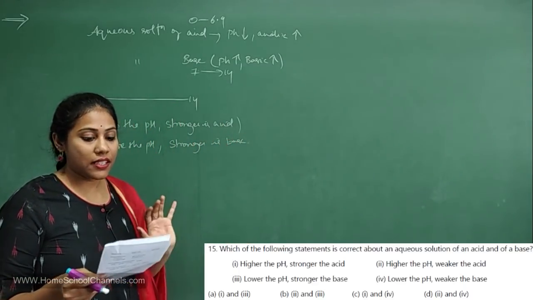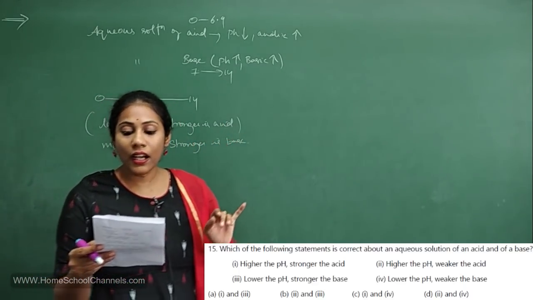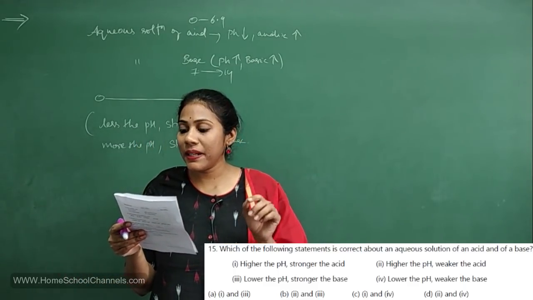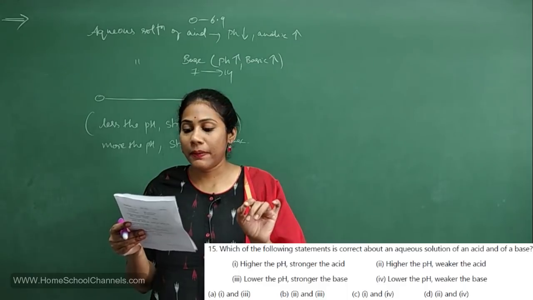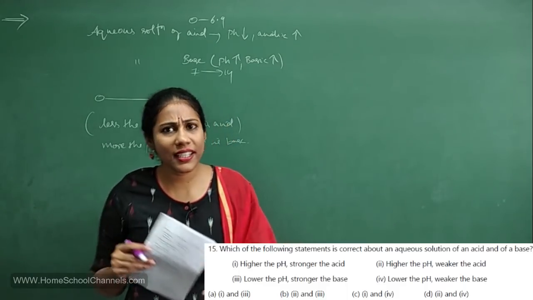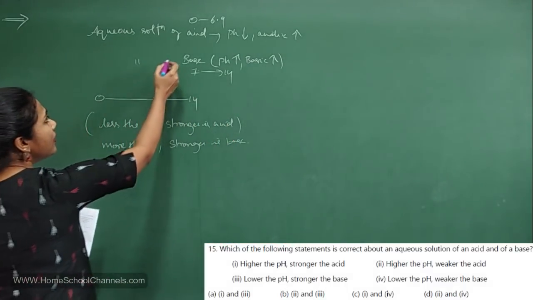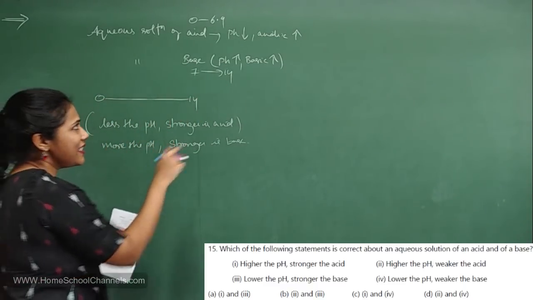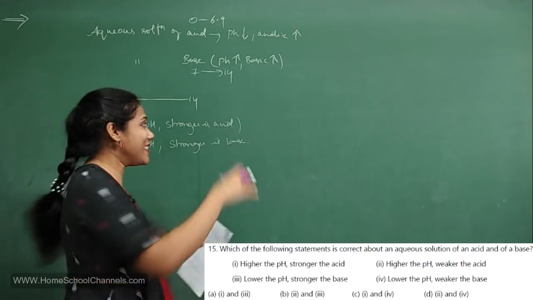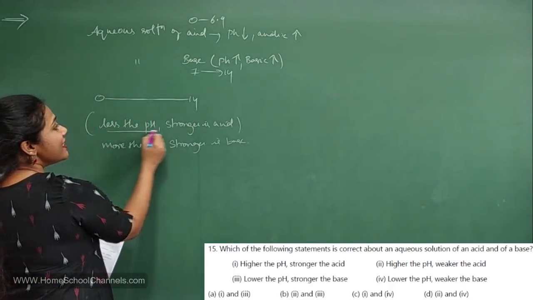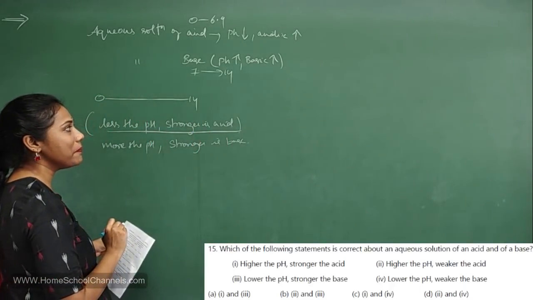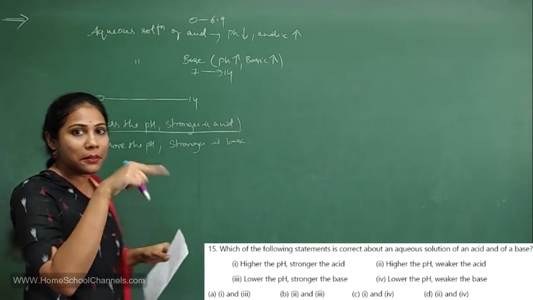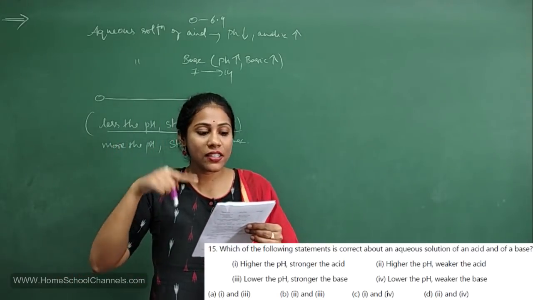We have studied this in a chapter. Now let us see the sentences that they have given. Which of the following statements is correct? First statement: higher the pH, stronger is the acid. What does the first statement say? More the pH, stronger is the acid. No, this is wrong. Lesser the pH, stronger is the acid. But they are saying that more the pH, stronger is the acid. That's a wrong statement. So statement 1 is wrong.